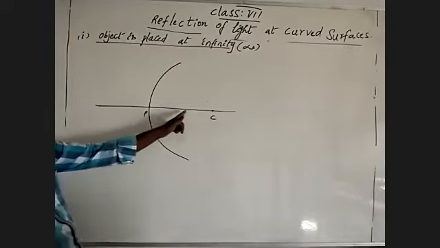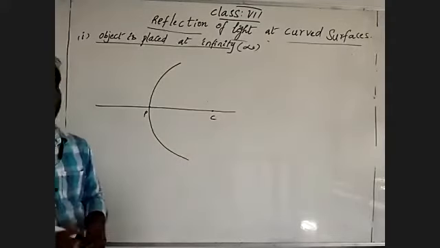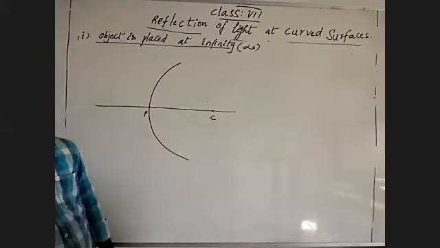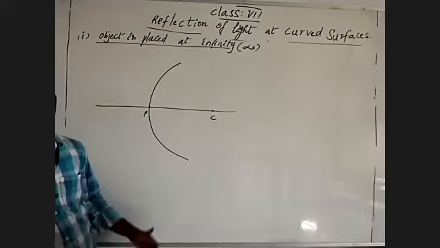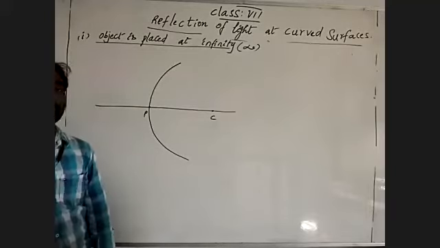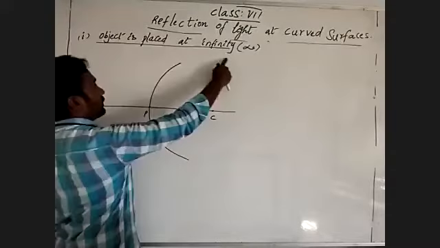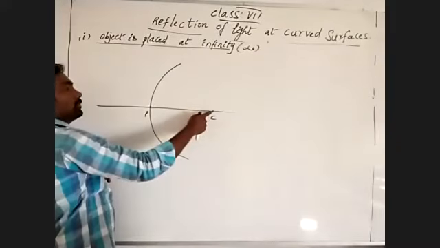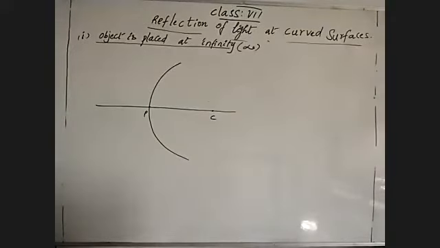The pole is the center of the mirror, which we already discussed. The geometric center of the mirror is nothing but the pole, and the center of the sphere, of which the mirror is a part of the curved surface, is known as the center of curvature.